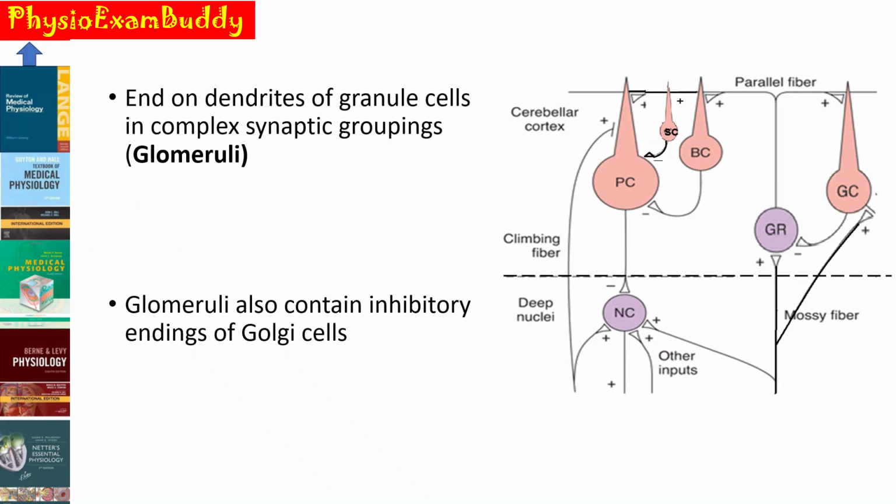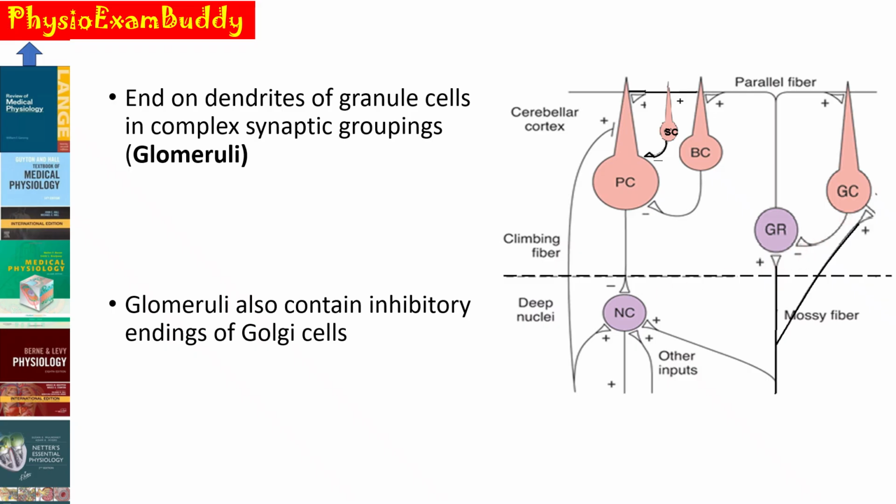As already told, these mossy fibers end on the dendrites of the granule cells, and they form complex synaptic groupings known as the glomeruli. This glomeruli also contains inhibitory endings coming from the Golgi cells, which are also situated in the granular cell layer.